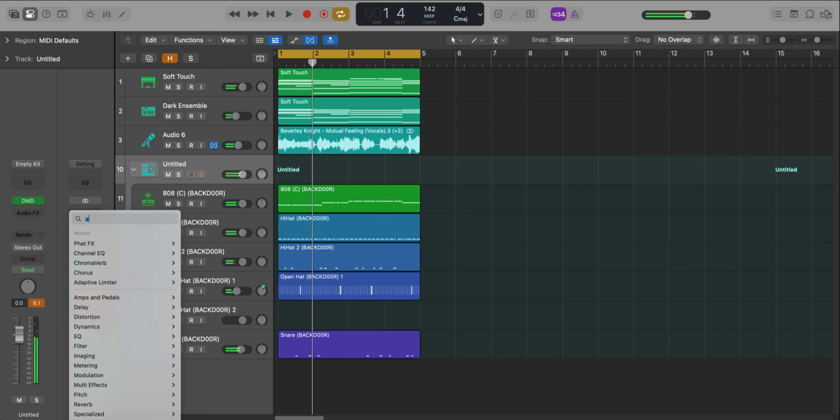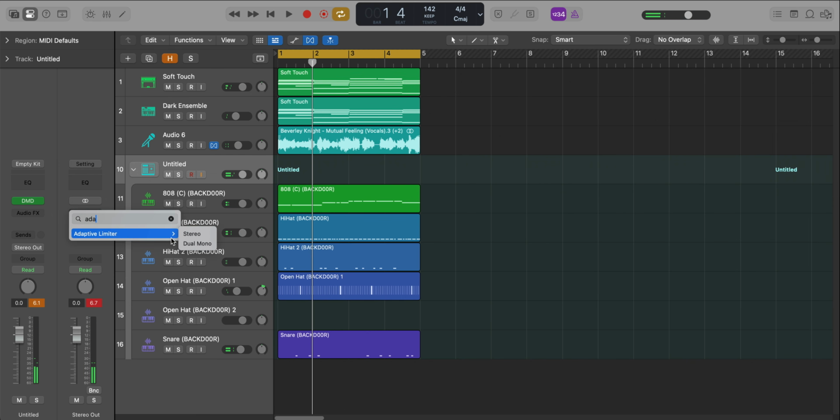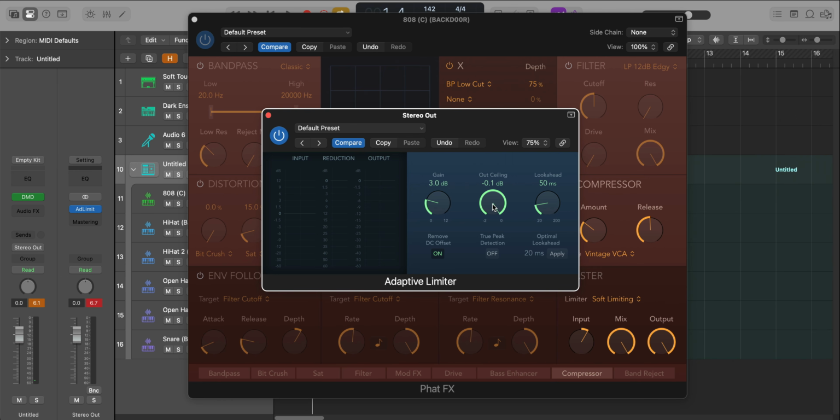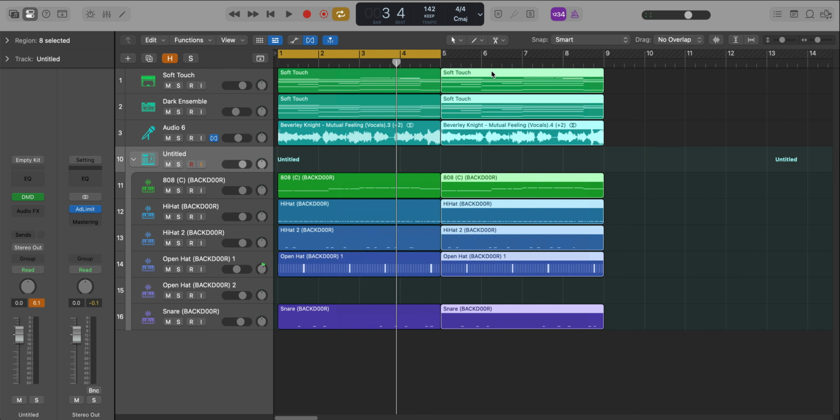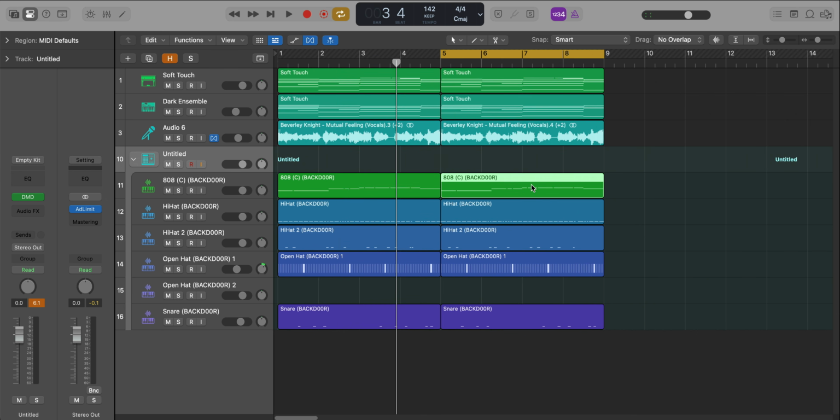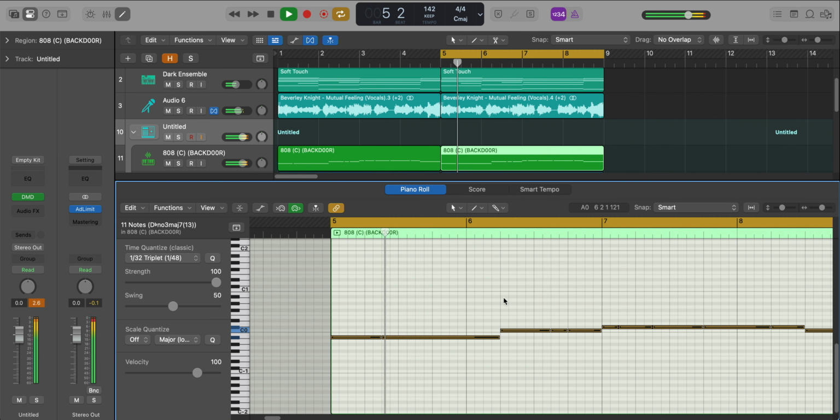And then on our output stereo track, we're just going to set our limiter over here just so that it's not clipping. All right, so that's good. Let's go ahead and copy that over and get to the second 808 pattern. Let's select everything, copy that over. And the 808 is going to go something like this.